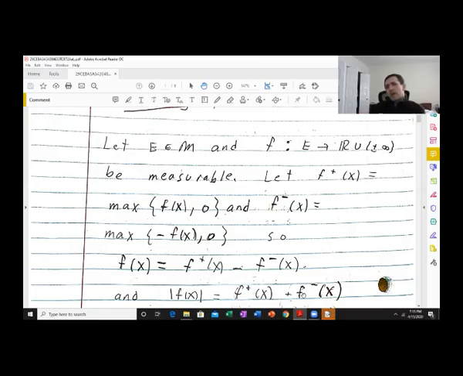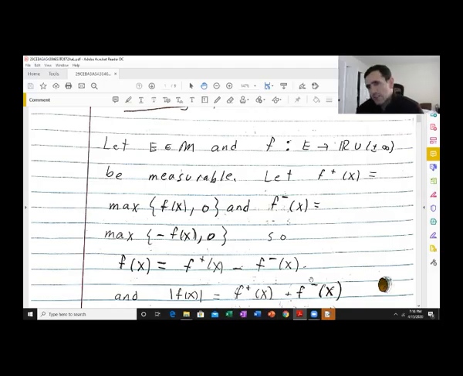On the other hand, if f of x is 0 or negative, then f plus is 0, f minus is minus f of x. So f plus plus f minus is minus f of x. And, well, that's exactly what absolute value of f of x is.